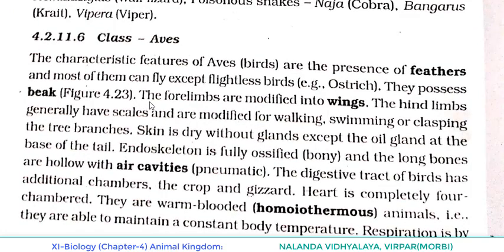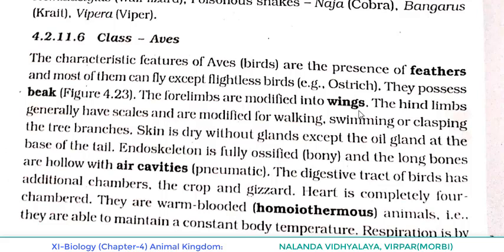Now the forelimbs are modified into wings. Because we are learning about the superclass Tetrapoda, and in that the first class we completed was Amphibia, and the second class completed was Reptilia. Now the third is Aves.